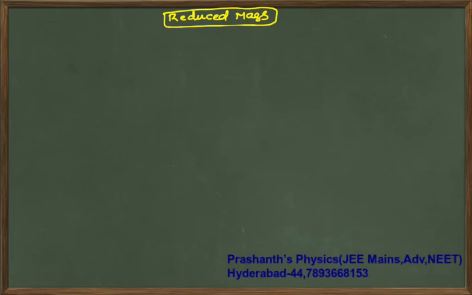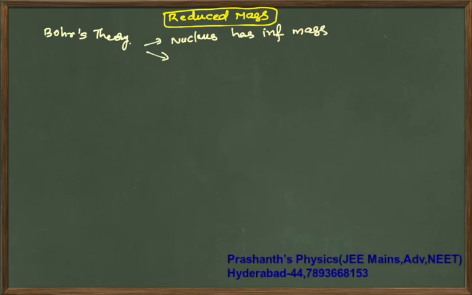In Bohr's theory, it is assumed that the nucleus has infinite mass and is at rest. But in reality this is not possible.